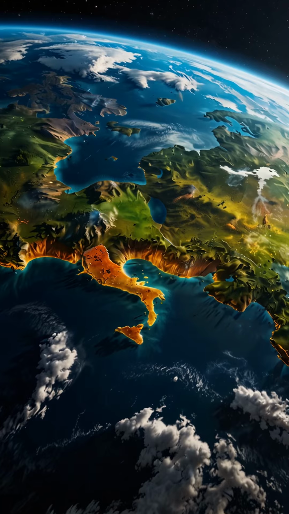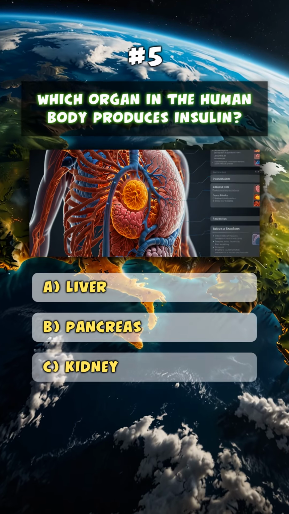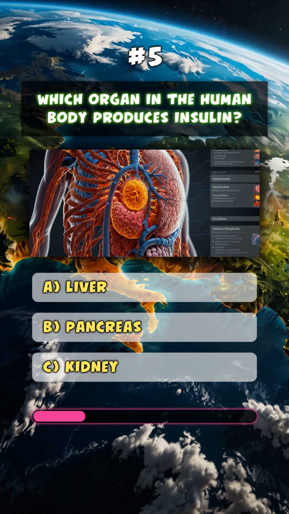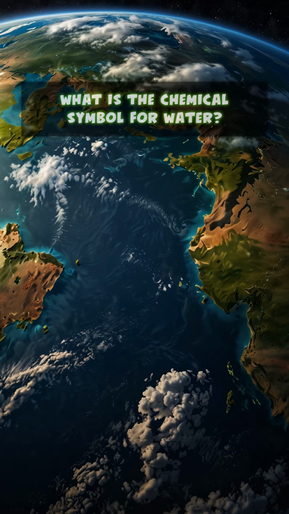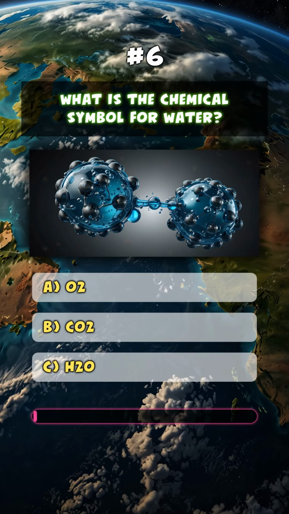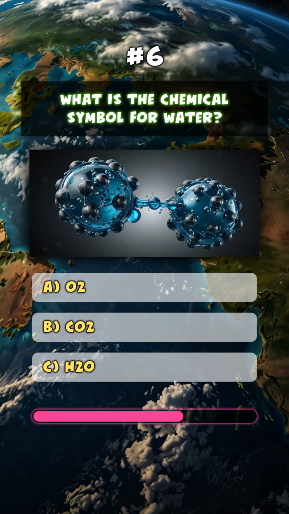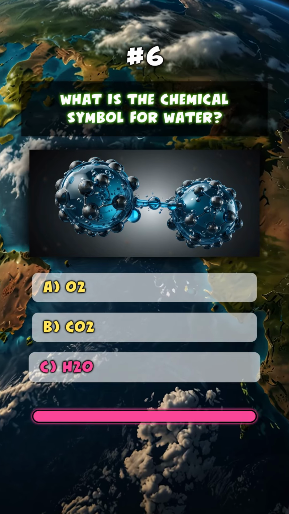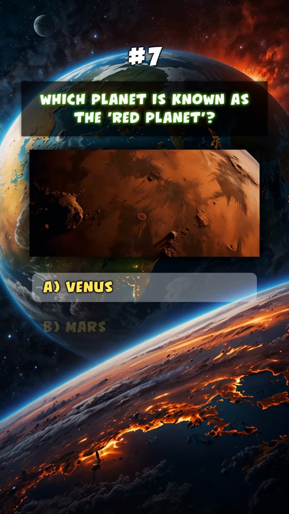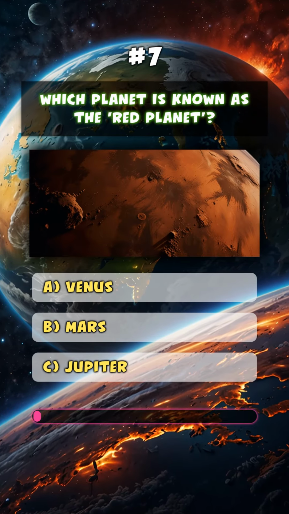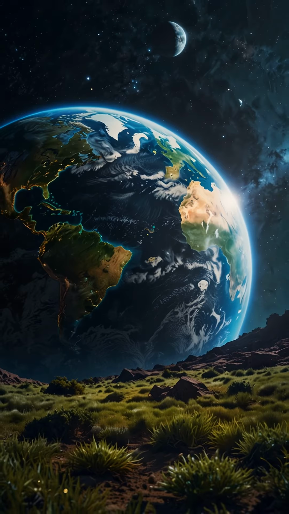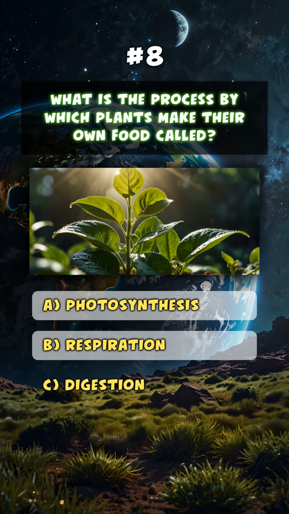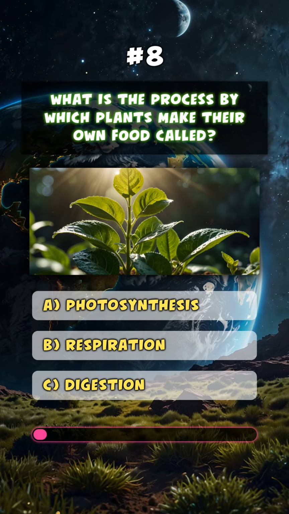C. Sun. Which organ in the human body produces insulin? B. Pancreas. What is the chemical symbol for water? C. H2O. Which planet is known as the red planet? B. Mars. What is the process by which plants make their own food called?